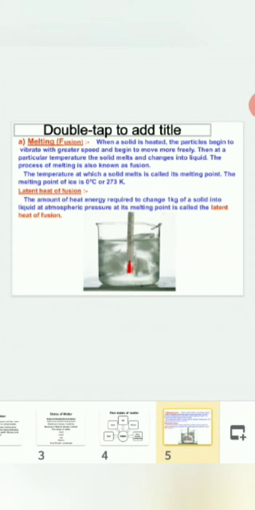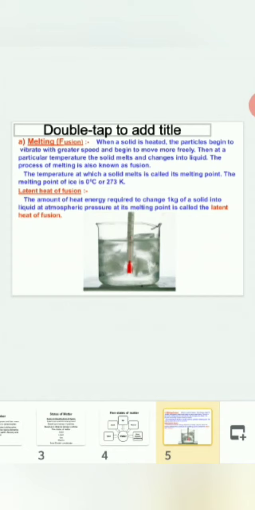This happens because the particles in ice try to overcome the intermolecular forces of attraction. When all the particles overcome the intermolecular forces of attraction, the state changes and it will show a rise in temperature. So the energy is utilized in changing the state.